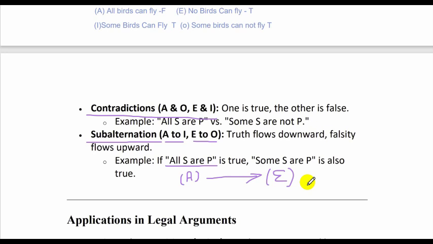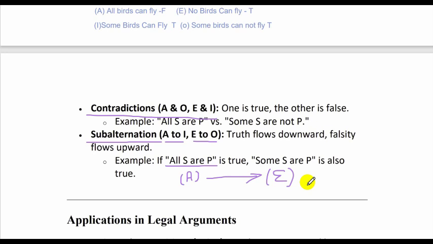A and E, the first two on the top, stand for universal. I and O at the bottom stand for particular. So particular affirmative and particular negative at the bottom, and at the top it is universal affirmative and universal negative. And then what is the relation between A and E? It is of contraries.